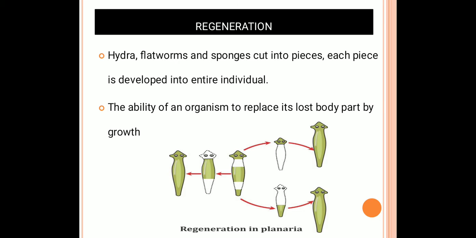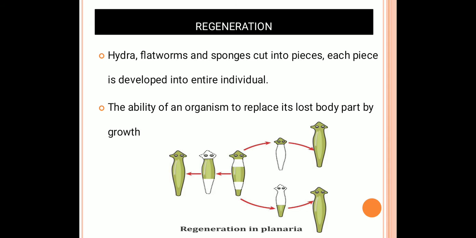So you can see regeneration in planaria, giving new individuals. What happens if the planaria is cut into three pieces? The planaria is cut into three pieces. The three pieces, or two pieces, develop into new individuals. How is it possible? Normally, in the cut part,